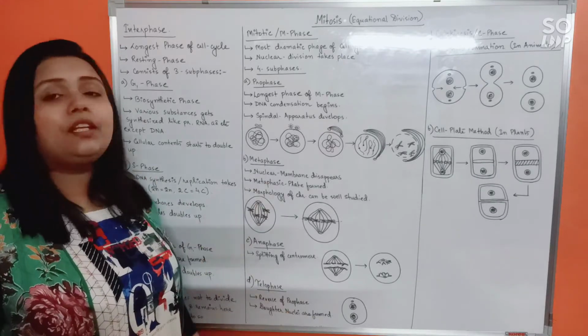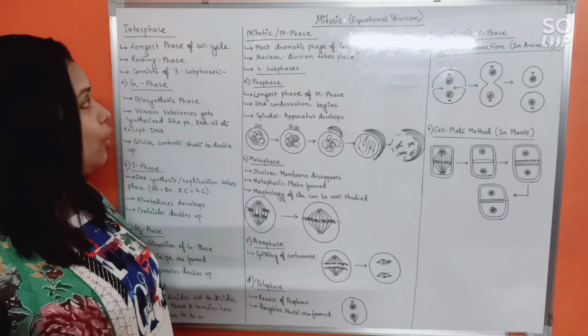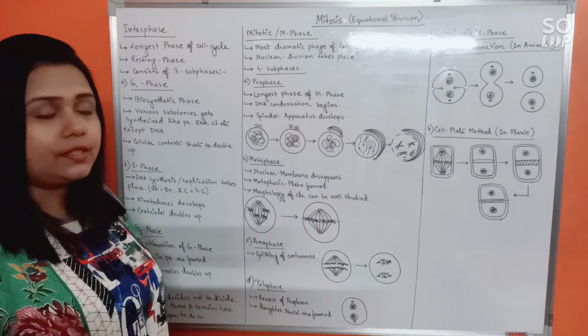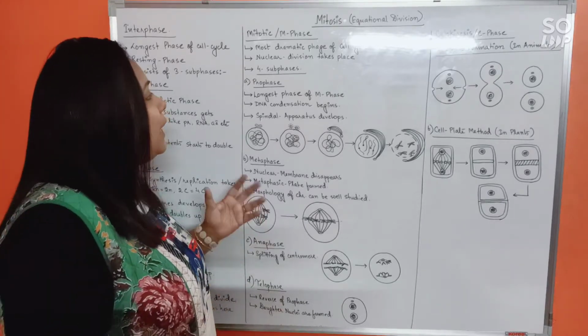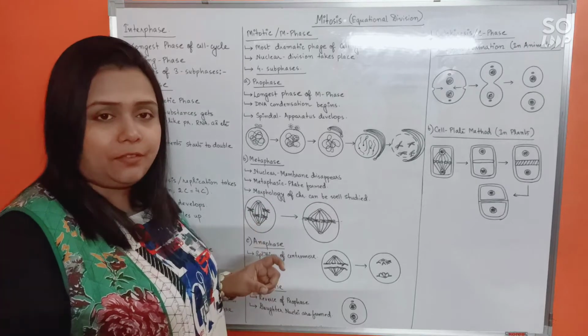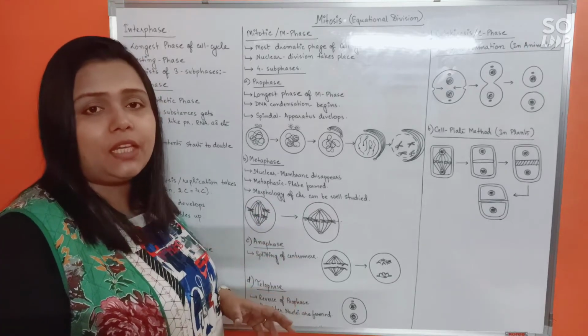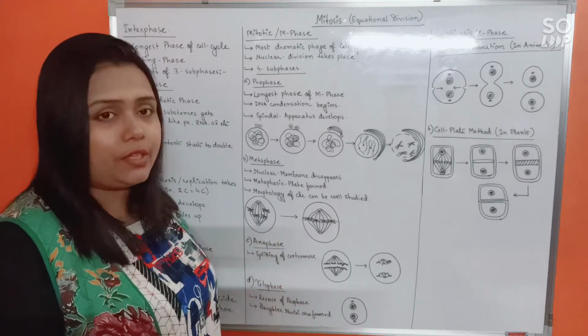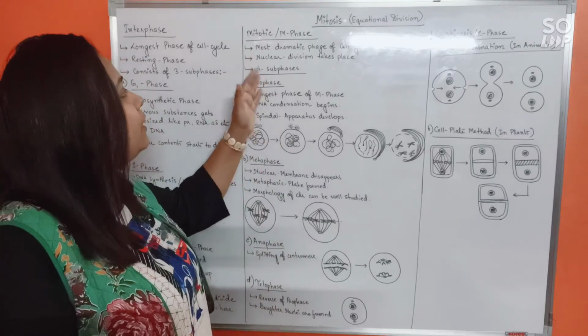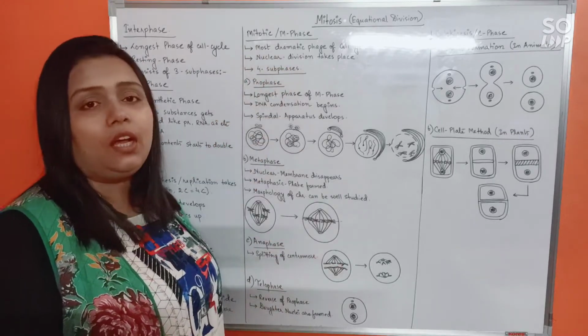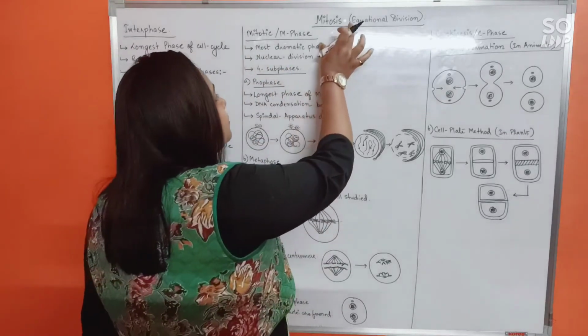Now, regarding the nuclear division phase, or M phase or mitotic phase. Mitotic phase being very brief, a lot of changes can be seen in the cell during this phase. So we can call it the most dramatic phase of the cell cycle.